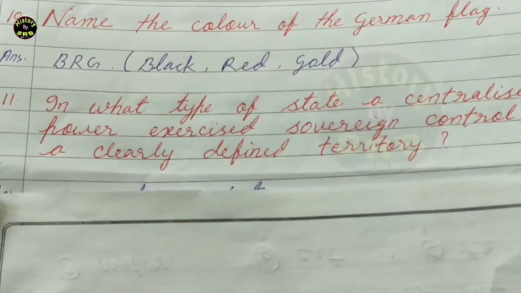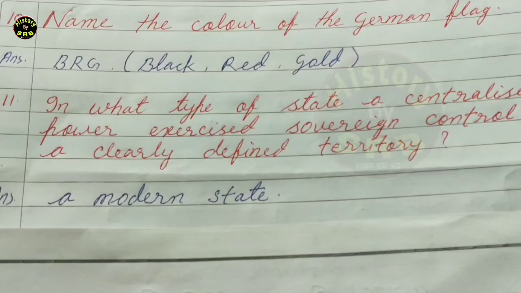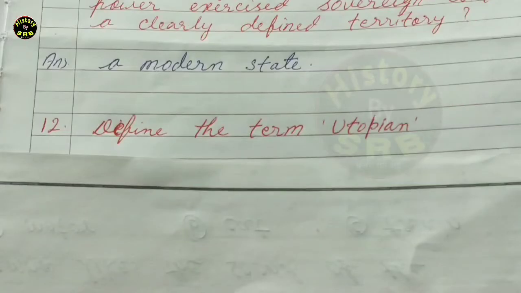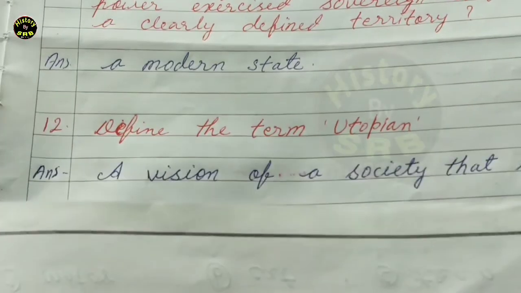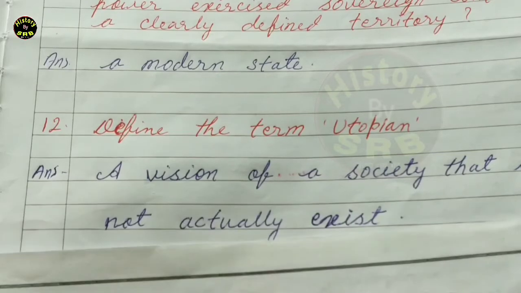Question number 11 is that in what type of state a centralized power exercised sovereign control over a clearly defined territory? Now the correct answer is a modern state. Now next question, question number 12 is that define the term utopian. Now answer is a vision of a society that does not actually exist.